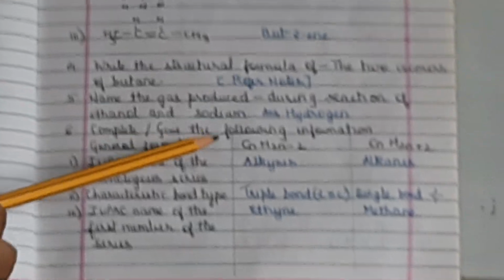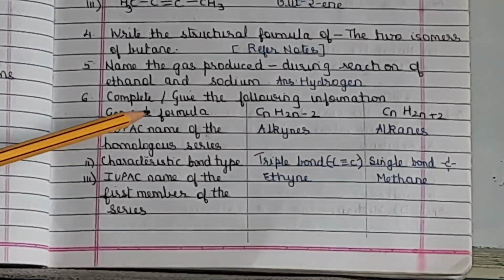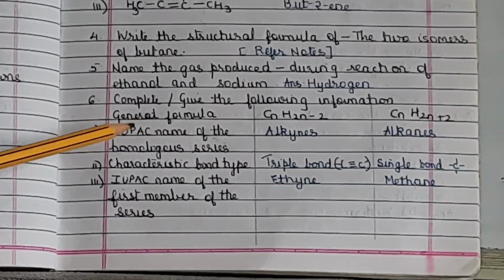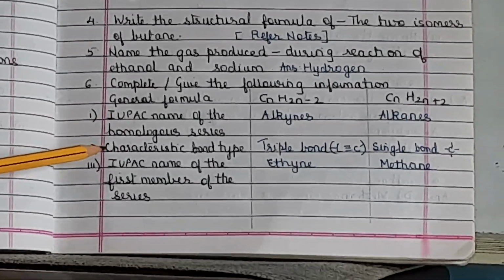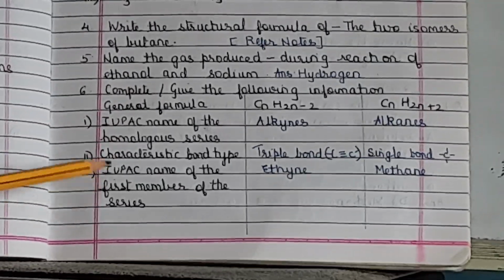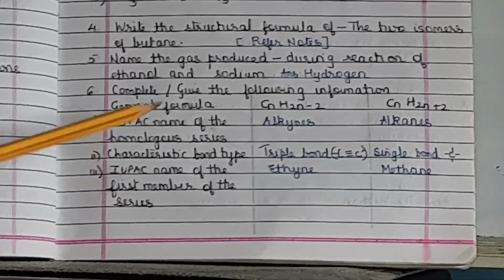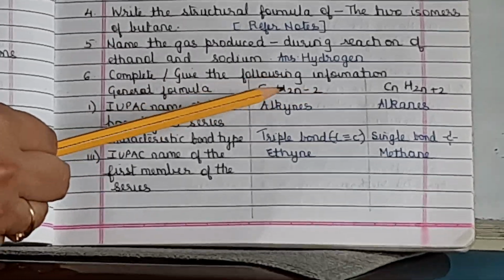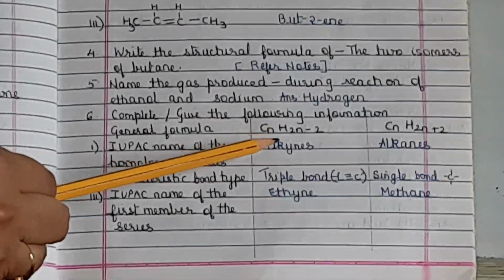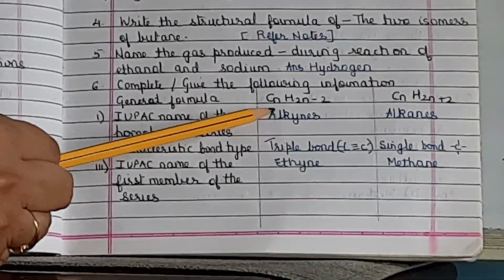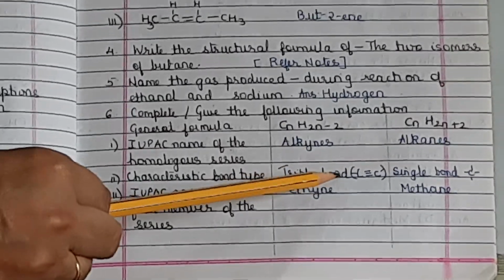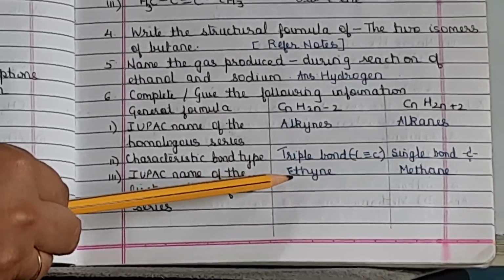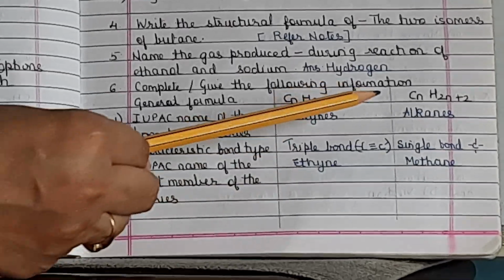Now you have to complete this and give the following information. The general formula is given to you. You have to give the IUPAC name of the homologous series, the bond, and the IUPAC name of the first member of that series. CnH2n minus 2 is the general formula of which? Very good, yes, alkynes. What is the bond present? Carbon-carbon triple covalent bond, and the first member is ethyne.